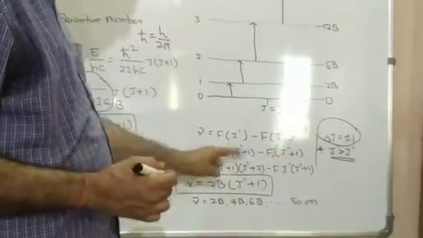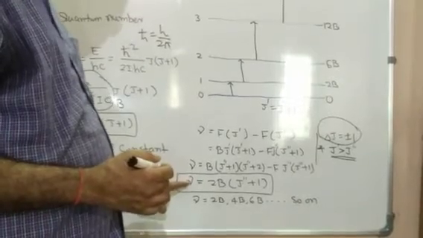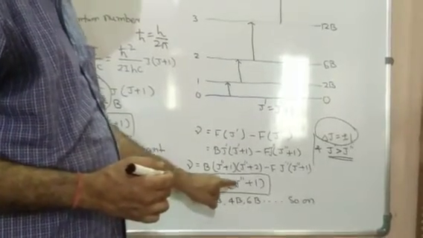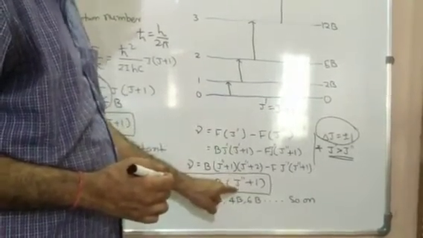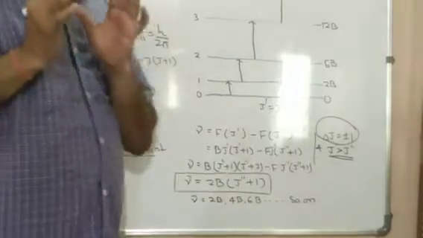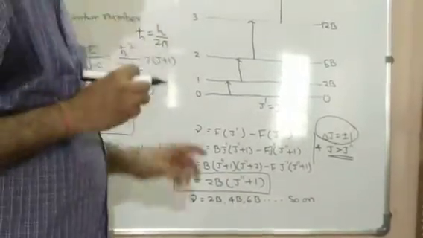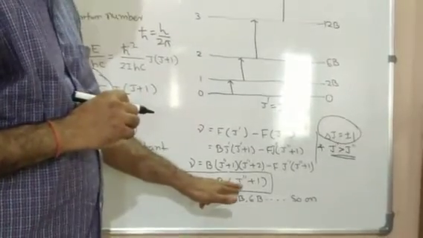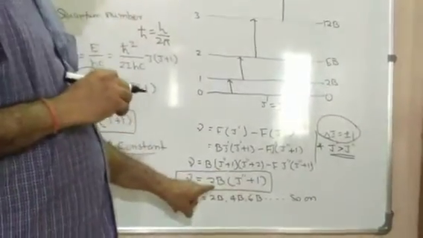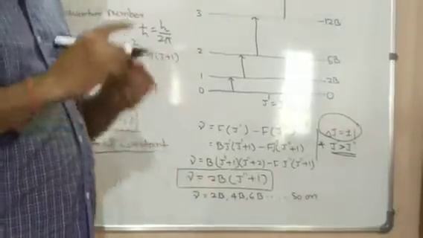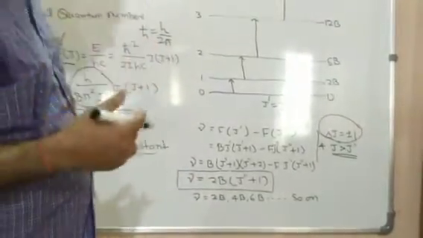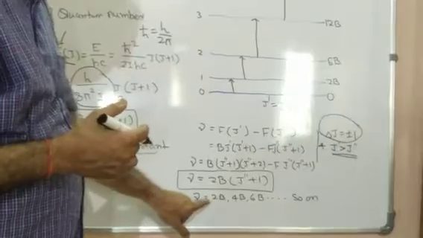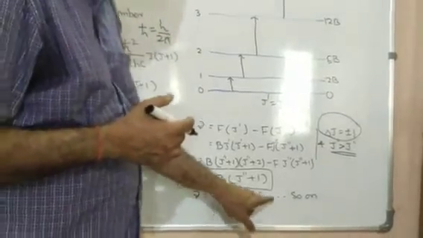Solving the second term, we get the wave number equal to 2B(J'' plus 1). J'' is the lower level, so we take only the lower level, and now the formula is very simple: nu equals 2B(J'' plus 1). Since it is multiplied by 2, it will always give even multiples: 2B, 4B, 6B and so on.